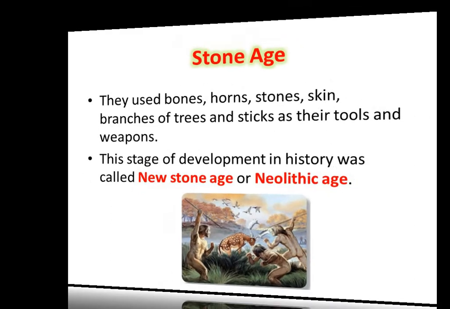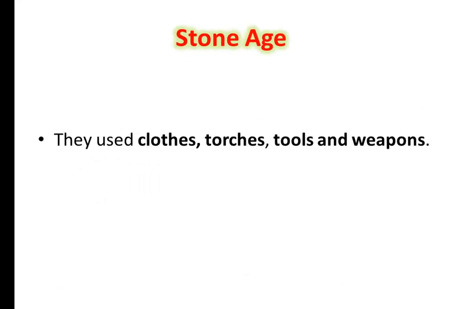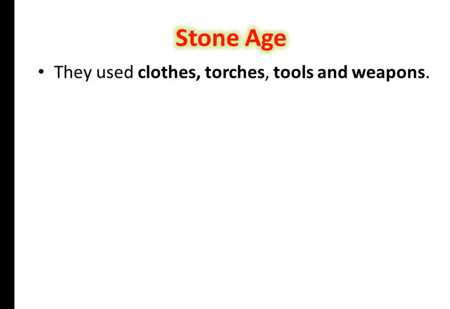In the Stone Age, the people used clothes, torches, tools and weapons. And what for did they use them? To protect themselves from animals. They could protect themselves from animals as they used the weapons.